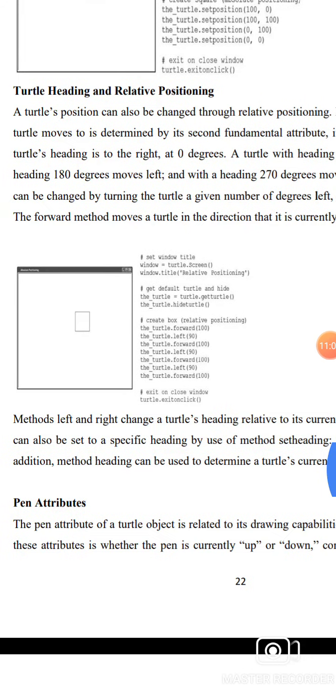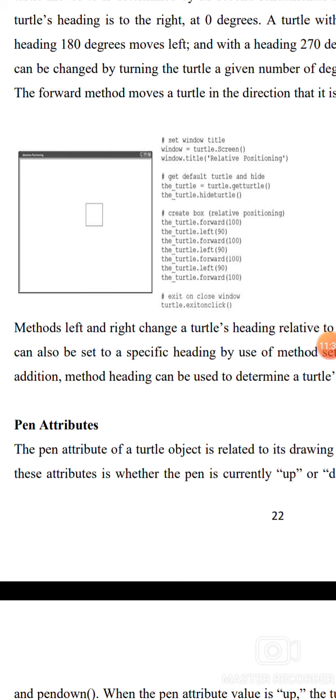Set the window title: window equals turtle dot Screen, window dot title of relative positioning. Get the default turtle and hide the turtle: turtle equals turtle dot getturtle, turtle dot hideturtle. Create the box: turtle dot forward 100, turtle dot left 90, turtle dot forward 100, turtle dot left 90, turtle dot forward 100, turtle dot left 90, turtle dot forward 100. Finally, exit on close window, turtle dot exitonclick.